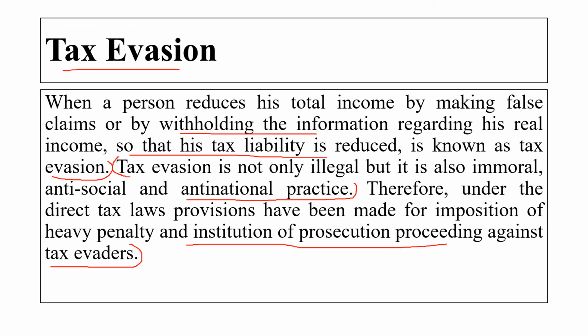Tax evasion is an illegal process, and it is a false claim made by the taxpayer. If a businessman is paying tax and doesn't want to pay more tax, to reduce that tax he makes some false claim. He is showing some wrong amount there. He is not showing the actual amount. So it is illegal. It is not legal. And we also say it is an immoral, antisocial or anti-national practice. So this is called tax evasion.